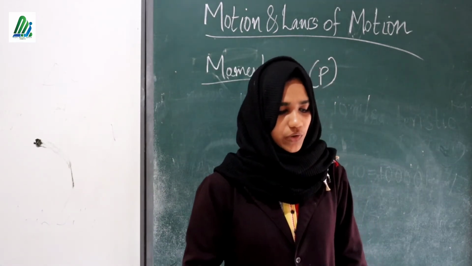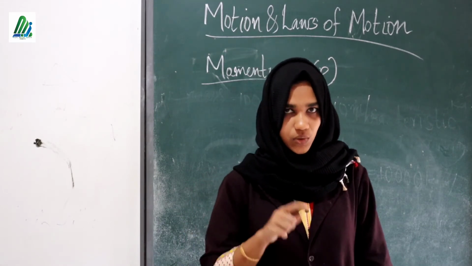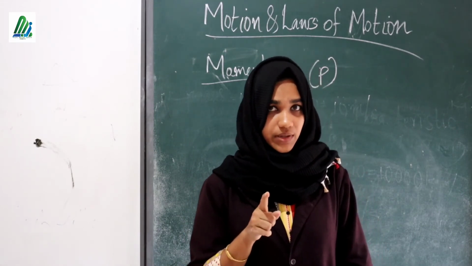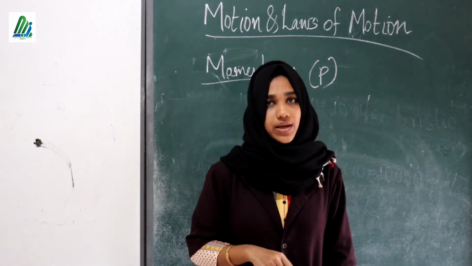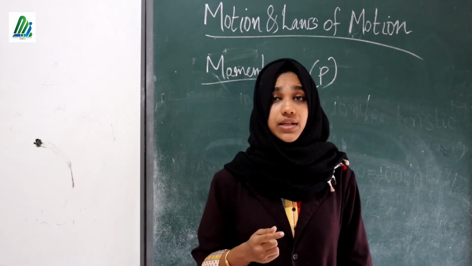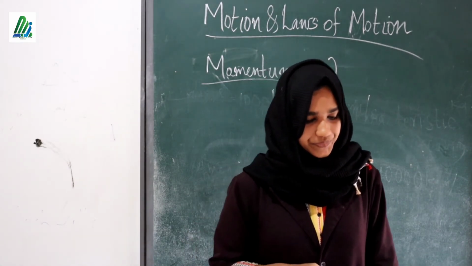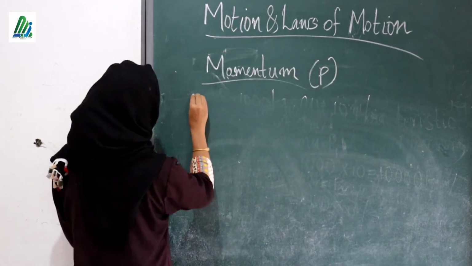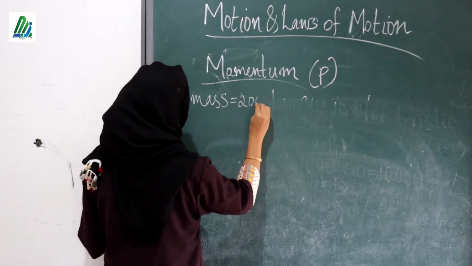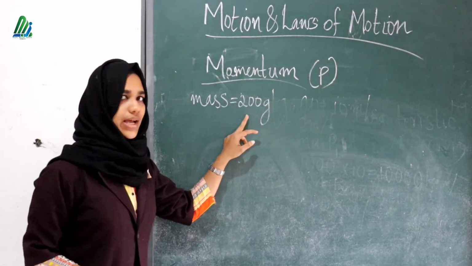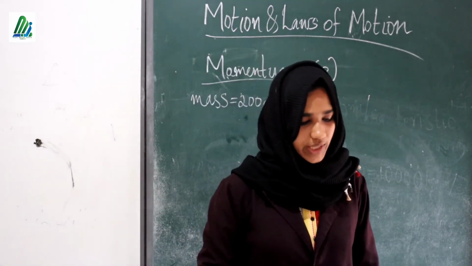A hockey ball of mass 200 gram hits on a hockey stick. Here gram is given. We want to convert this 200 gram into kilogram by dividing by 1000.